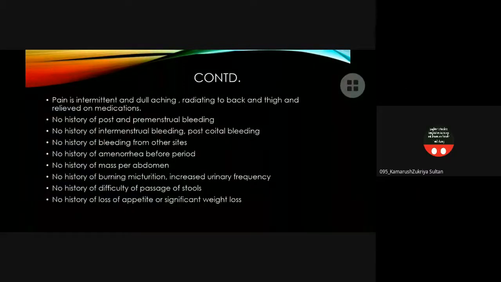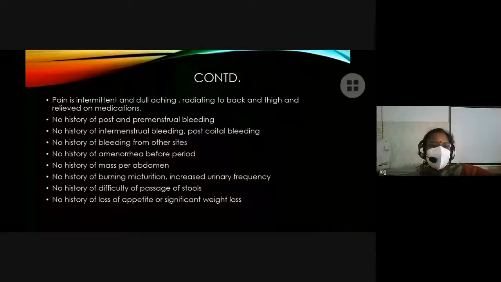The pain is intermittent and dull aching, and it radiates to the back and thigh, and it's relieved on medications. No history of post or pre-menstrual bleeding, no history of intermenstrual bleeding, no history of bleeding from other sites, no history of amenorrhea before the period, no history of mass per abdomen, no history of burning menstruation or increased urinary frequency, no history of difficulty of passage of stools, and no history of loss of appetite or significant weight loss. Wait 1 minute, okay?